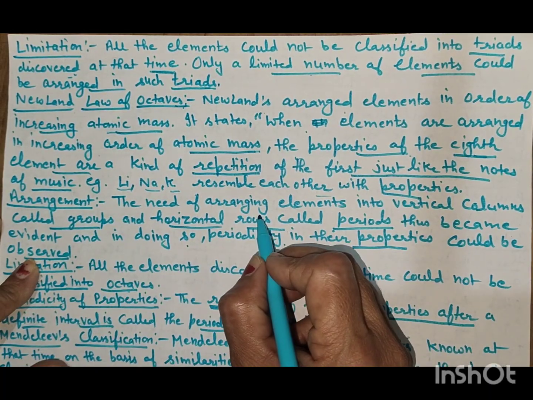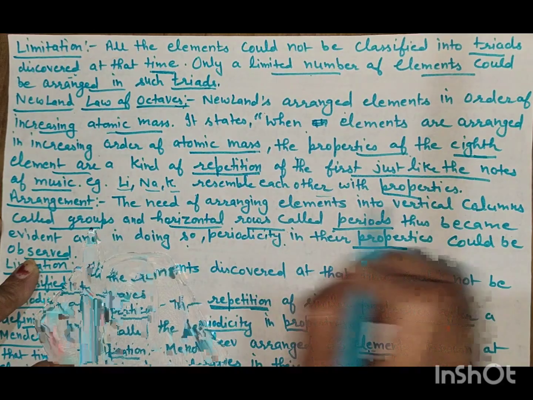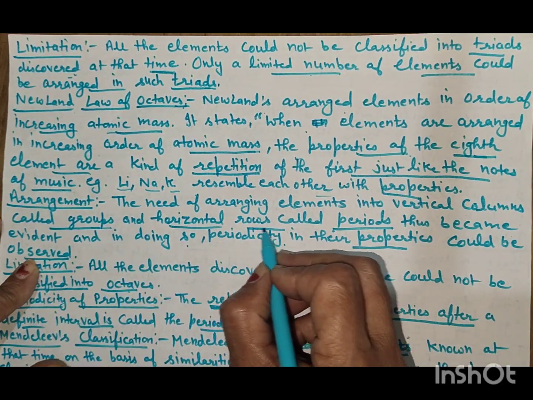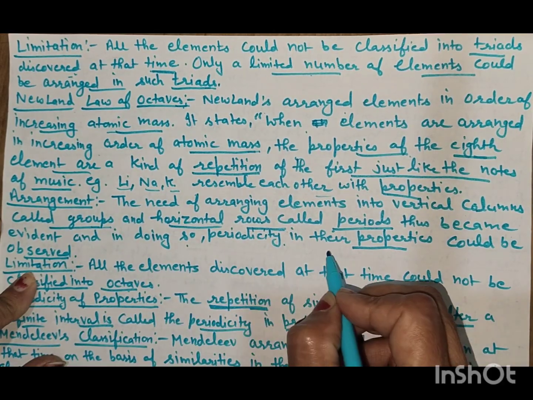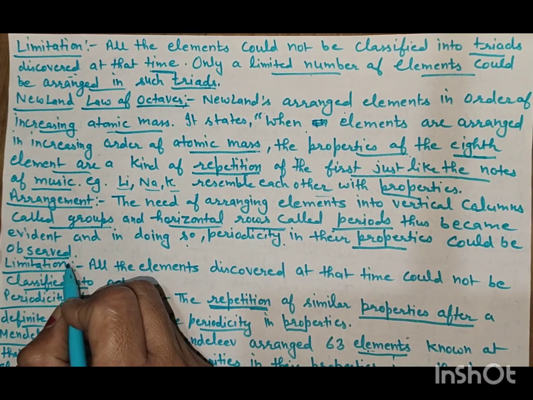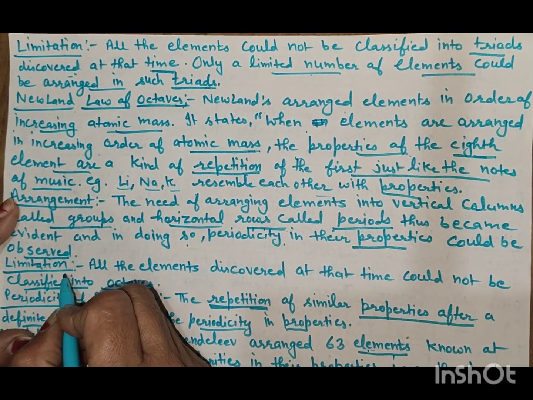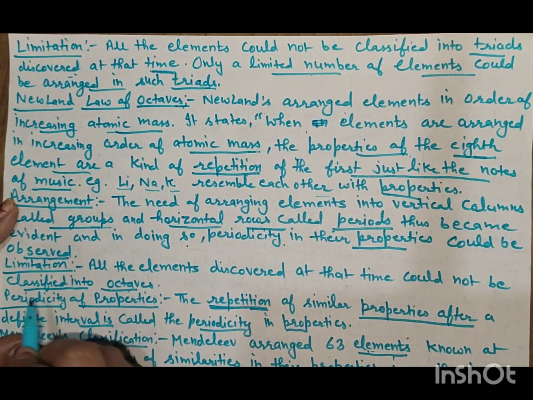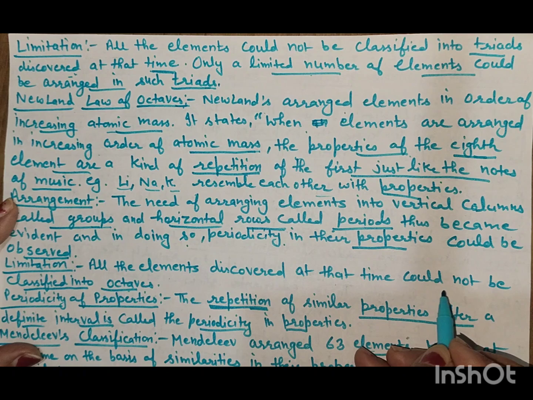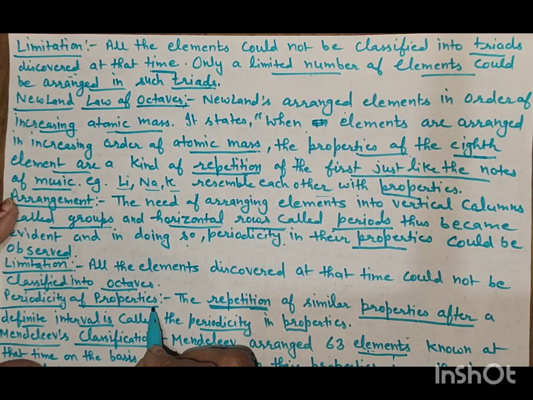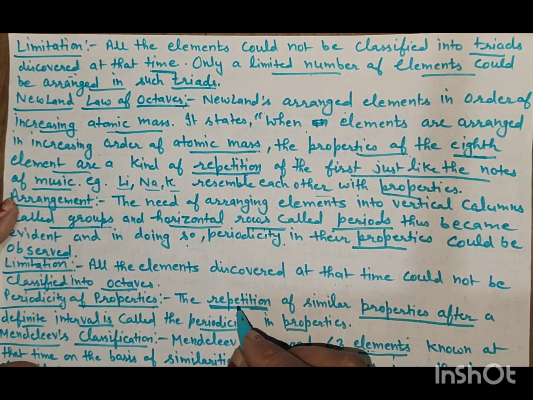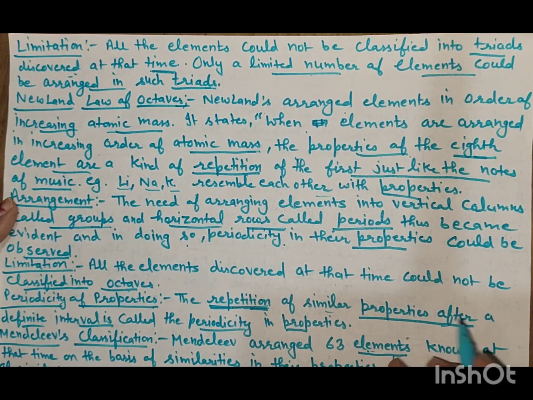The need of arranging elements into vertical columns called groups and horizontal rows called periods thus became evident, and in doing so, periodicity in their properties could be observed. What were the limitations of Newlands' law of octaves? All the elements discovered at that time could not be classified into octaves. Periodicity of properties: periodicity means repetition. The repetition of similar properties after a definite interval is called periodicity in properties.